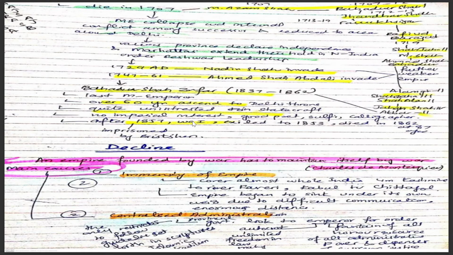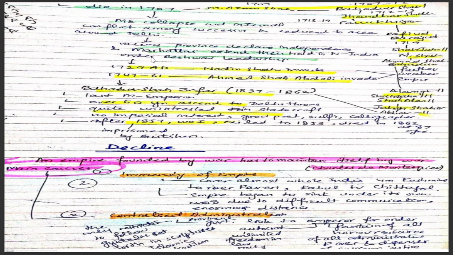He died in 1707, and after that his son Muhammad Azam Shah succeeded to the throne in 1707. Many rulers followed, like Bahadur Shah, Jahandar, Farrukhsiyar, Rafi ud-Darajat, but after Aurangzeb none of them sustained the position of the Mughal Empire, and it collapsed.